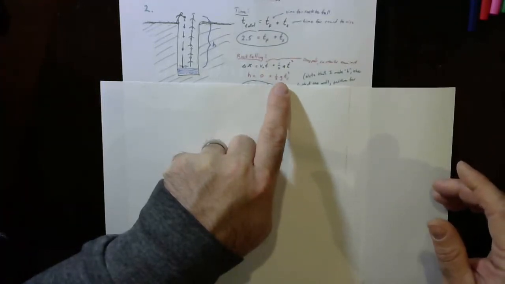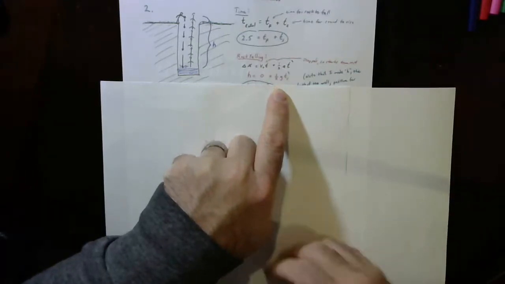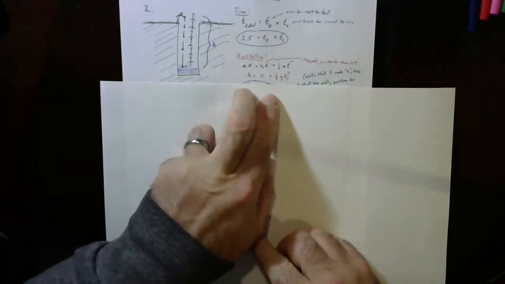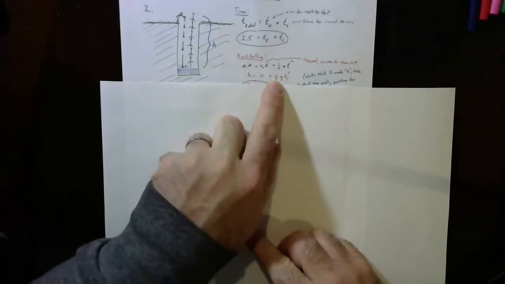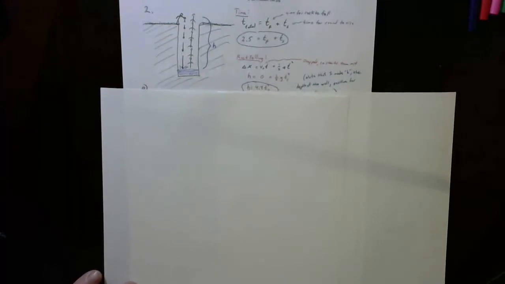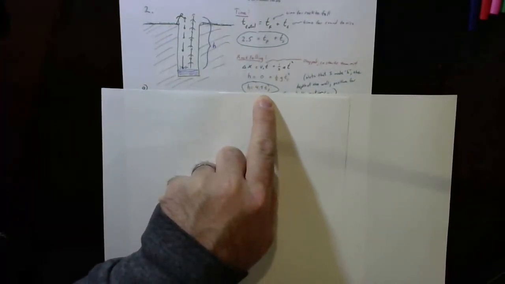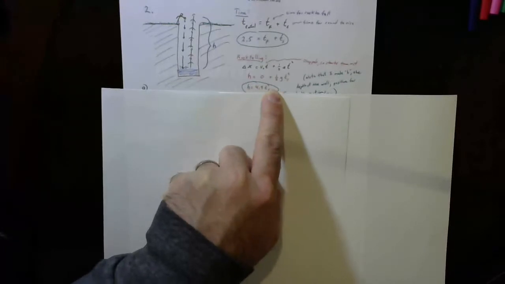But if someone asked me what's the acceleration of this falling object, I would say it's negative g. So there's a negative there and a negative there that cancel out. I didn't show that, but technically I'm canceling a negative sign on both. And that gives me this nice equation. When I plug in 9.8 for g, I get that h is 4.9 times the time for the fall squared.